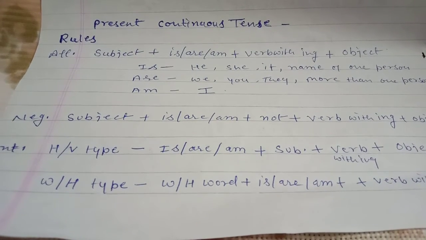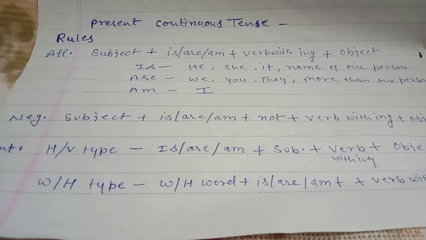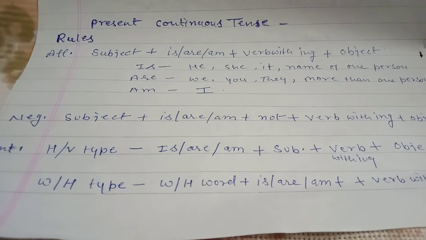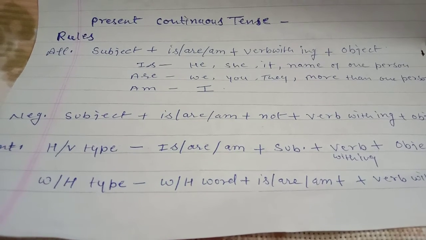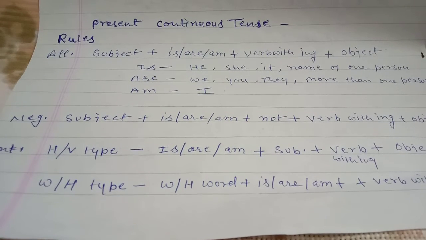So we can say in affirmative sentences we have to use subject, after that is or are or am, then verb in ing form, and at last object. For example, I am doing my work properly.